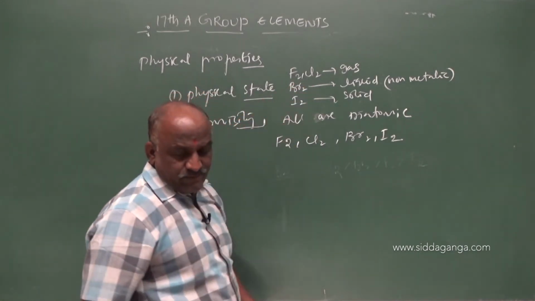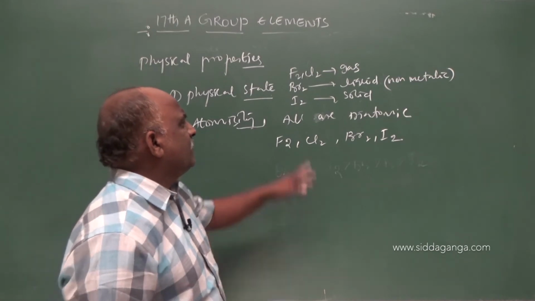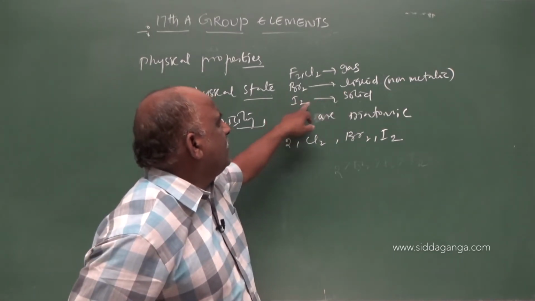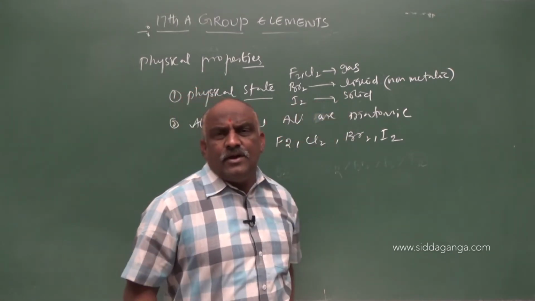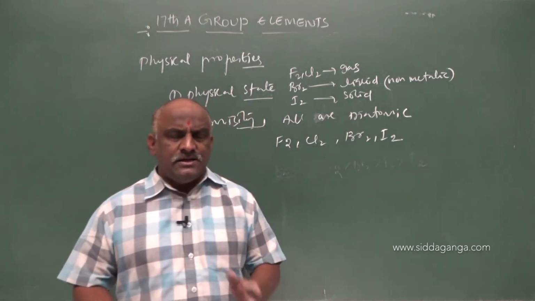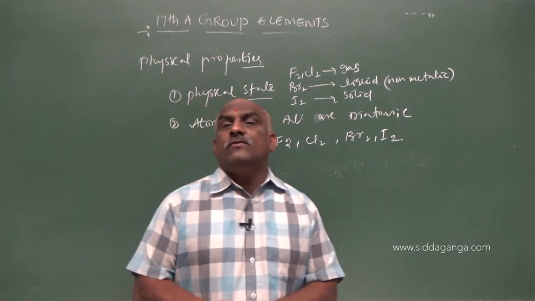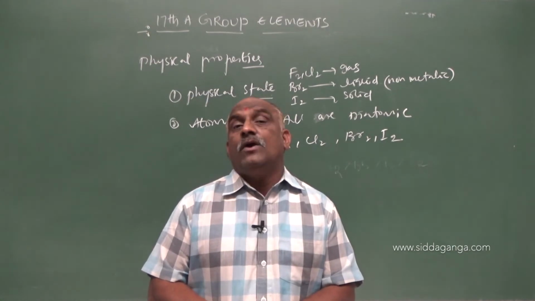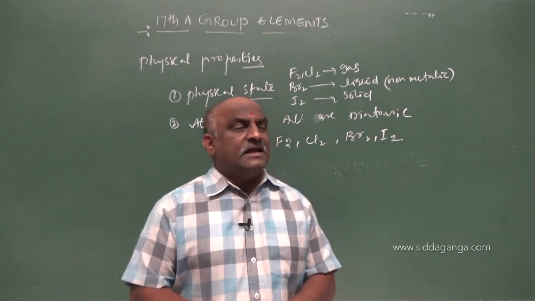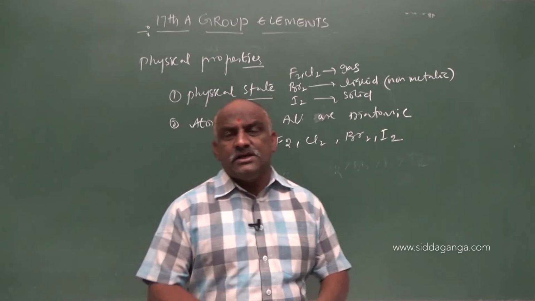Fluorine and chlorine are gaseous, bromine is liquid, and iodine is solid. Why? Because weak van der Waals forces take place between these atoms. If size increases, van der Waals forces also increase.